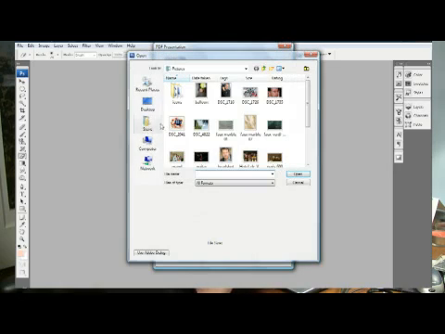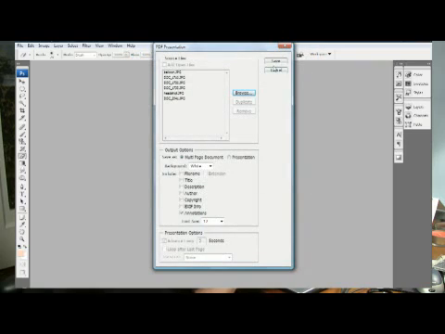I mean, this is plenty to give you an idea. And there are all sorts of different adjustments that you can make. You can set it up to look exactly like you want it to look. In this case, I'm going to leave everything as it is.